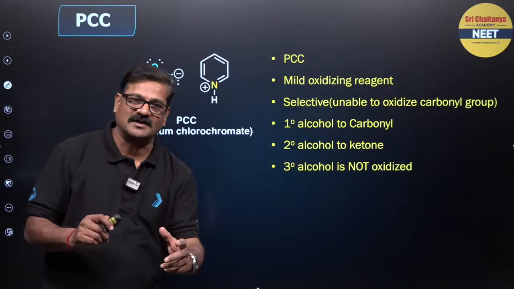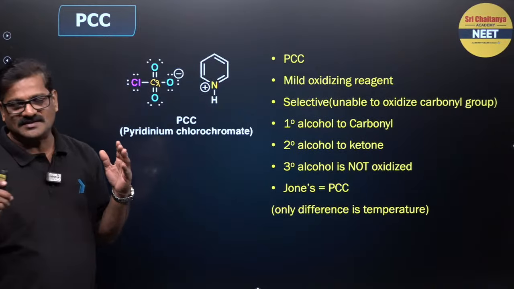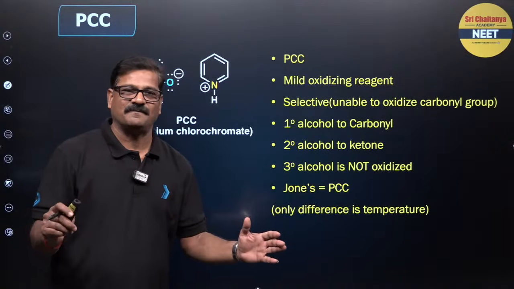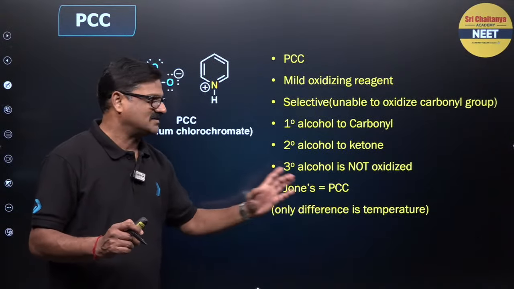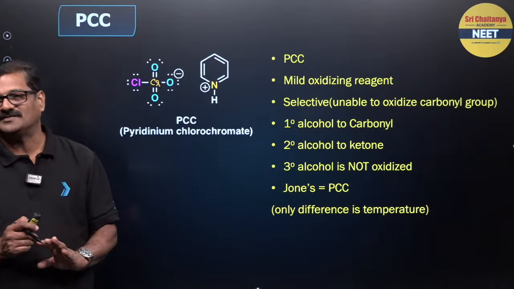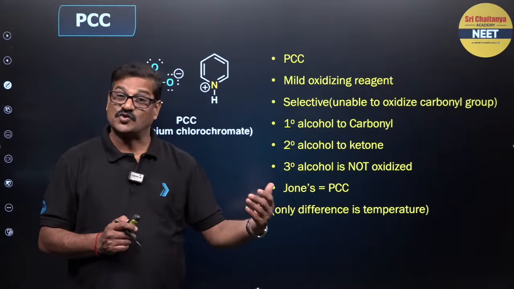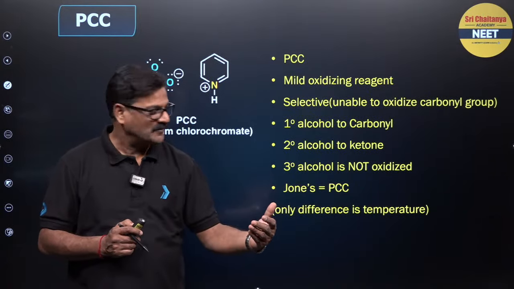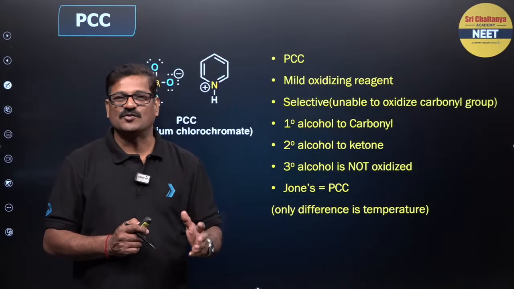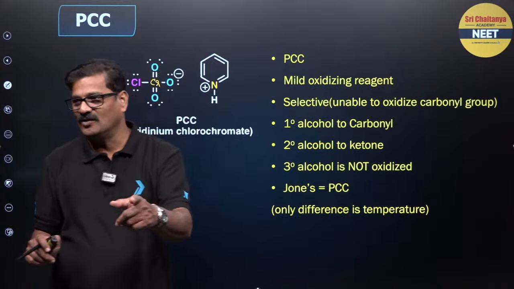What difference does it make between Jones reagent and PCC? Jones reagent and PCC purpose is the same, but the only difference is the temperature. At low temperature, Jones is a mild oxidizing agent, at high temperature it acts like a strong oxidizing agent. And at any temperature, this PCC is going to be a mild oxidizing agent only. Are you getting it or not?